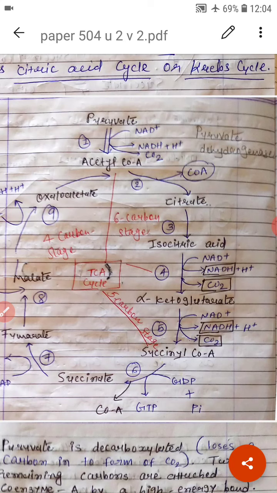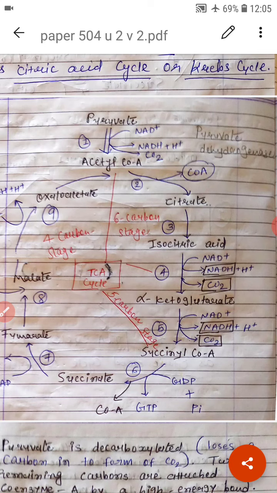Dehydrogenation 1. Isocitrate undergoes dehydrogenation in the presence of the enzyme isocitrate dehydrogenase to form oxalosuccinate. A pair of hydrogen atoms are accepted by NAD+ to form NADH + H+.